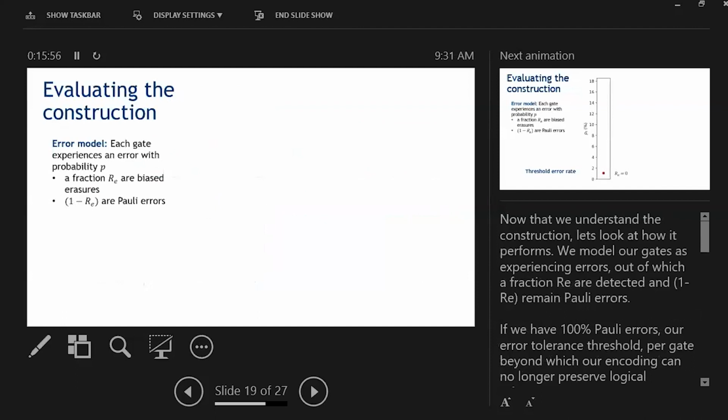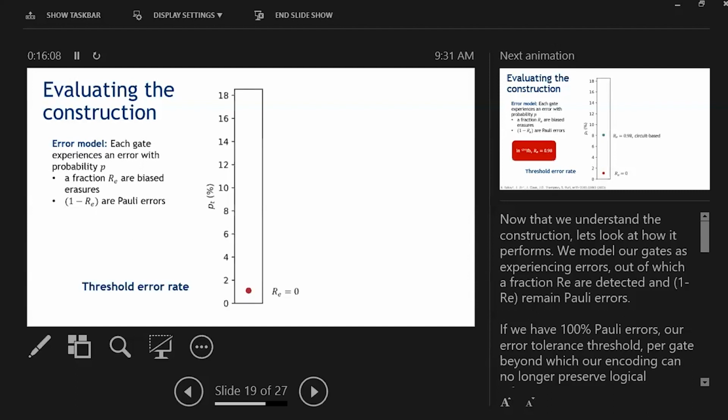Like before, we're going to use the same error model, where each gate experiences an error with a probability P, where a fraction of these, called the erasure fraction RE, are biased erasures, and the rest are Pauli errors. As we know before, the threshold error rate when we have only Pauli errors is about 1%, and the theoretical achievable erasure fraction for the neutral atom ytterbium qubit is 0.98. And when we use the XZX surface code approach, we showed that this threshold increases to 8.2%. Let's examine our hybrid fusion approach.